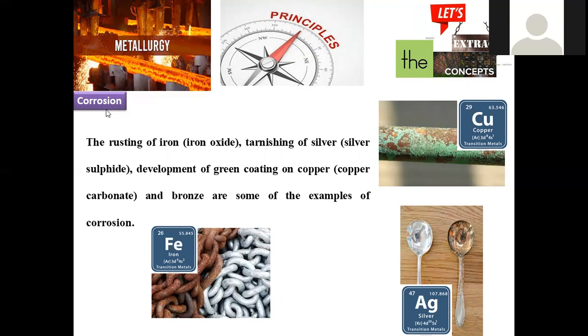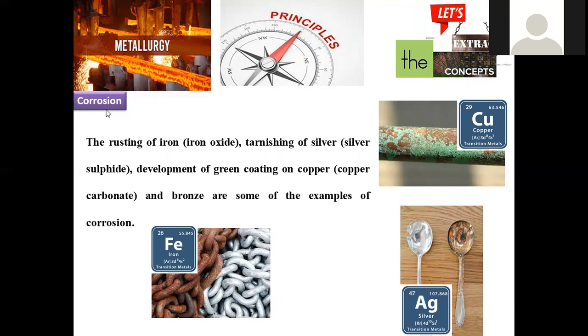A powdery layer formation is possible, and if that continues for several days, it will be easily broken, and failure of the metal rod we placed is possible. That is simply said to be corrosion.